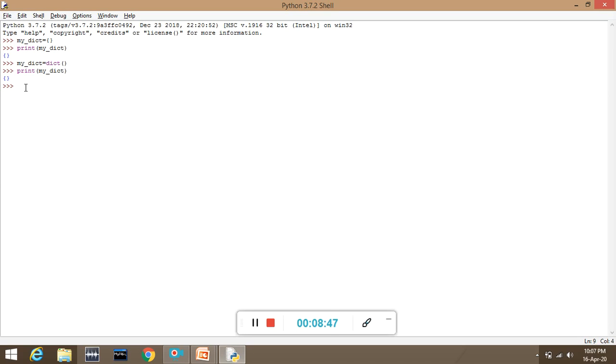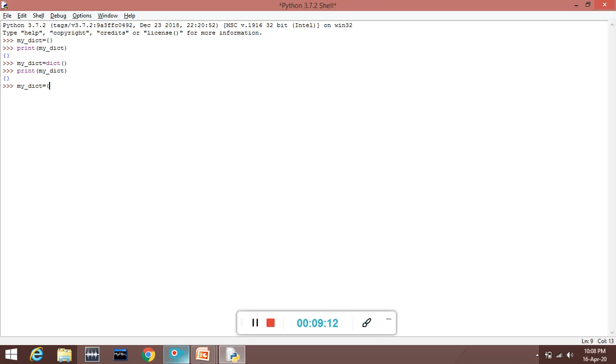Okay. Now to create a dictionary with elements, I am writing the dictionary name again. The same name I am taking: mydict equals to. The first method we will use is the simple method, a curly bracket. Let's take an example. You want to write student roll number and name.